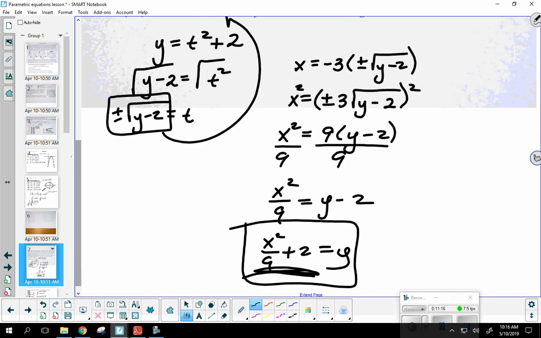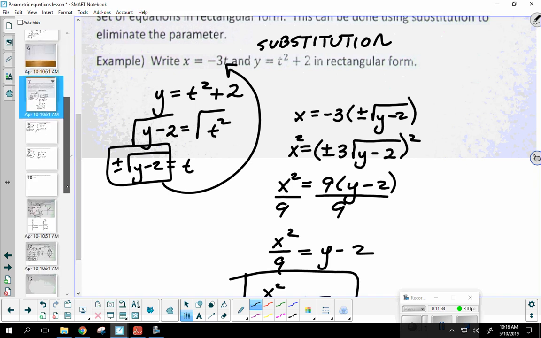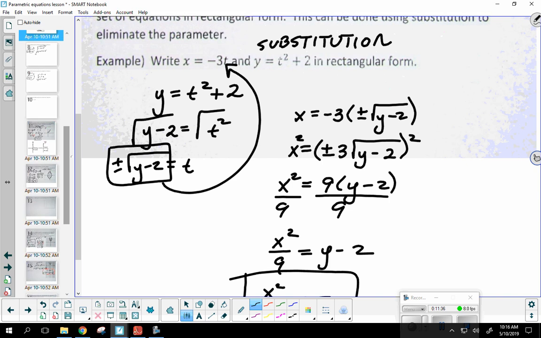Given a pair of parametric equations, we wanted to rewrite it in rectangular form. We wanted to eliminate the parameter. That means get rid of t. This is what we were doing earlier in the week. We were using substitution in order to do that. And now what we're currently on is the final part.